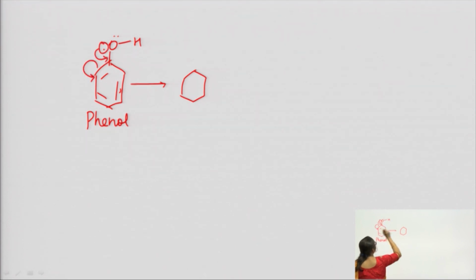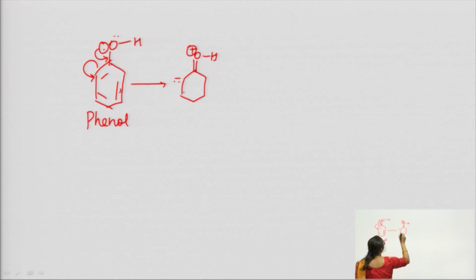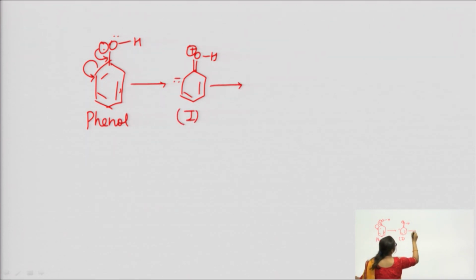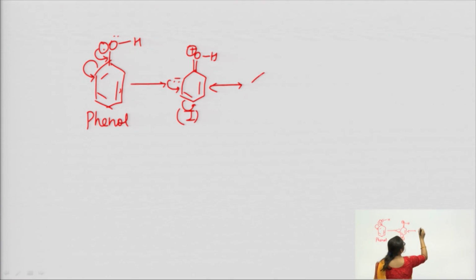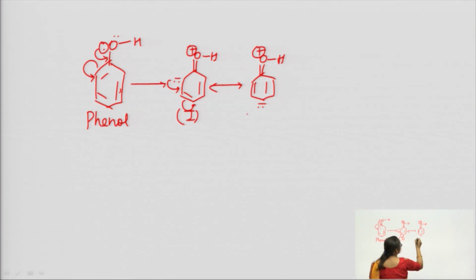When it stabilizes itself by resonating structures, what happens is this electron moves here, this moves here, double bond O, positive charge is there, electrons came here, and this is the first resonating structure. For the second resonating structure, these electrons make a bond here, and this bond electron comes to the para position. So, double bond OH, bond here, and at the para position this is the electrophile. This is the second resonating structure.